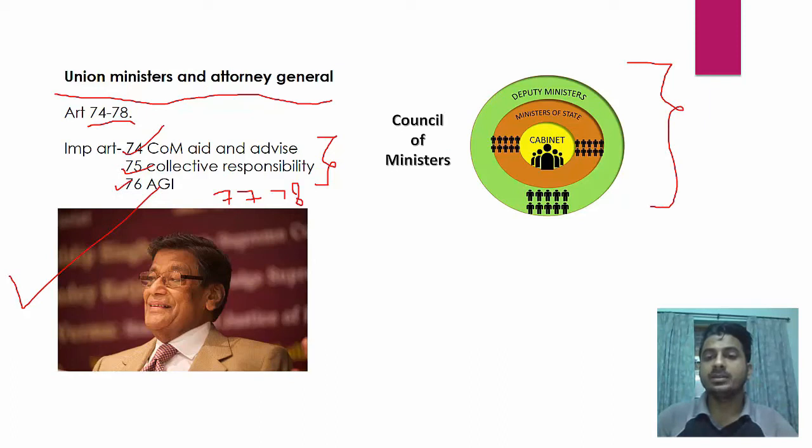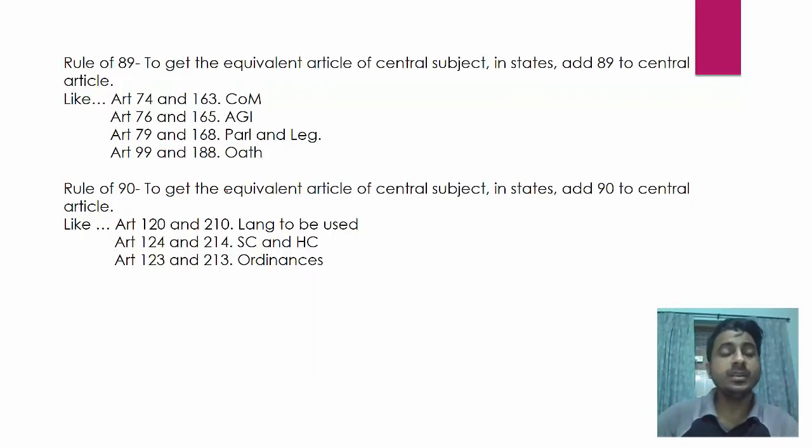So cabinet is the strongest part, then minister of states are a bit weaker, and deputy ministers are the weakest when it comes to power and attending the meetings or making decisions. Okay, so now this is the very important trick I'm going to tell you, rule of 89 and rule of 90. So the rule of 89 says to get the equivalent article of central subject in states you can add 89. I will tell you one example.